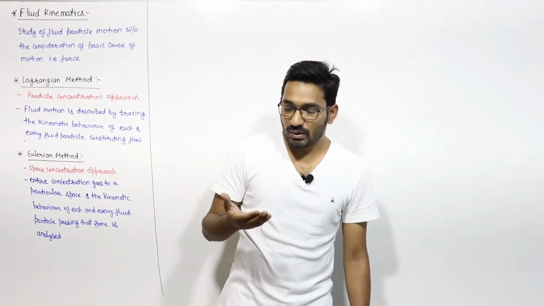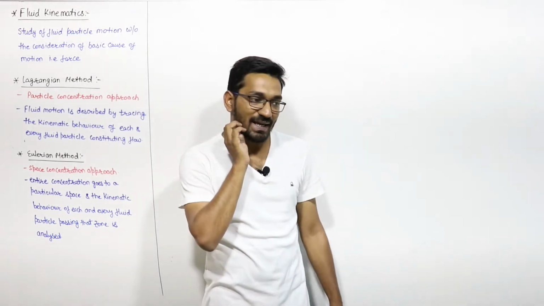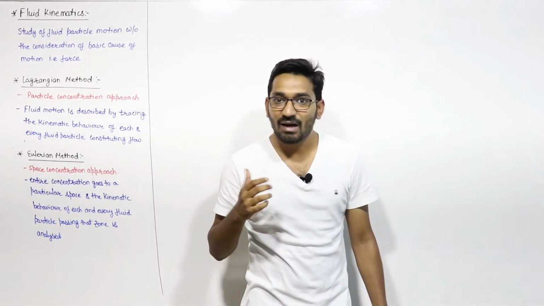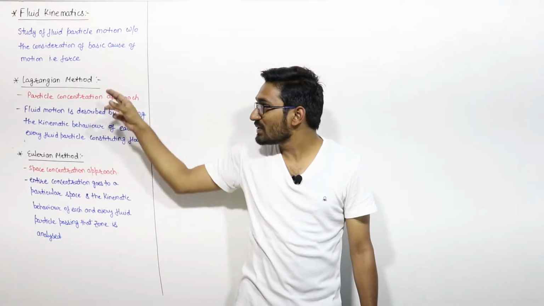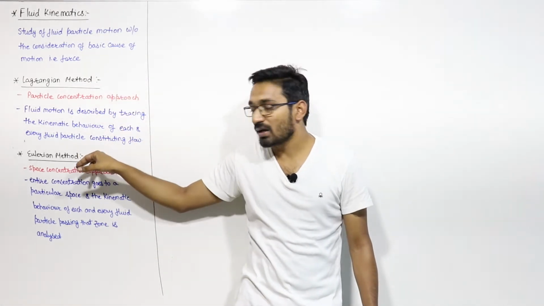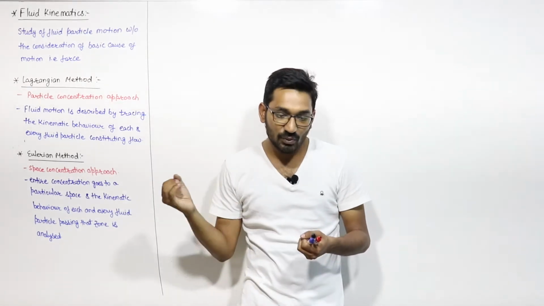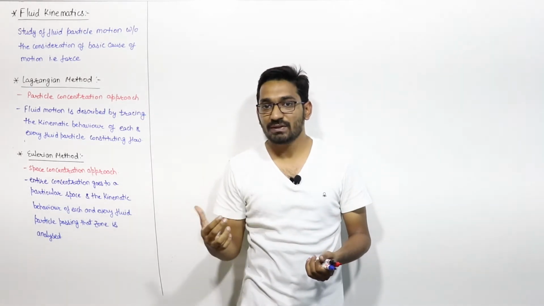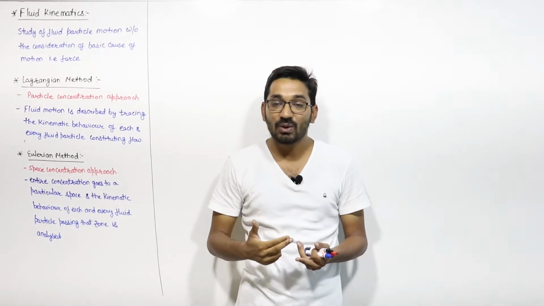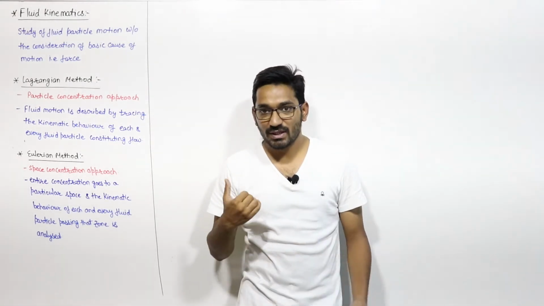So to analyze the kinematic behavior of a fluid particle, we have two approaches. One is the Lagrangian approach and another one is the Eulerian approach, right? We can study the motion parameters by these two ways. Let us discuss one by one.